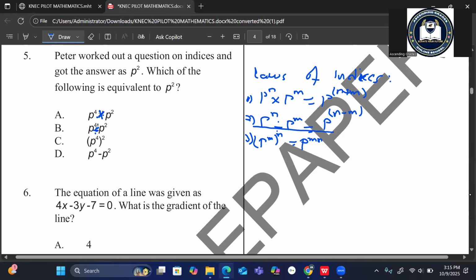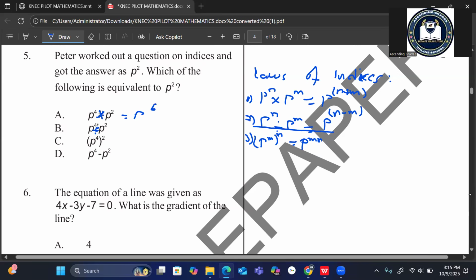Let's begin by taking the first case, which is p power 4 multiplied by p power 2. In multiplication, you add the powers. So this will be p power 4 plus 2, which is power 6.